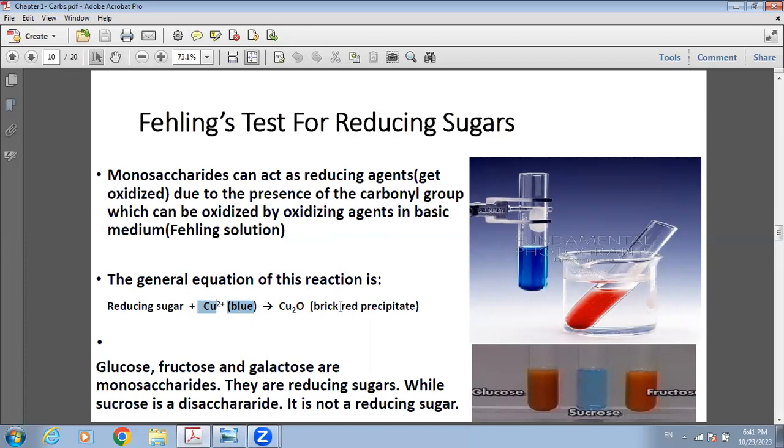If you don't get a brick red color, then that sugar is not a reducing sugar. Glucose, fructose, galactose are monosaccharides. They are reducing sugars, while we're going to see that many other oligosaccharides are not reducing sugars.